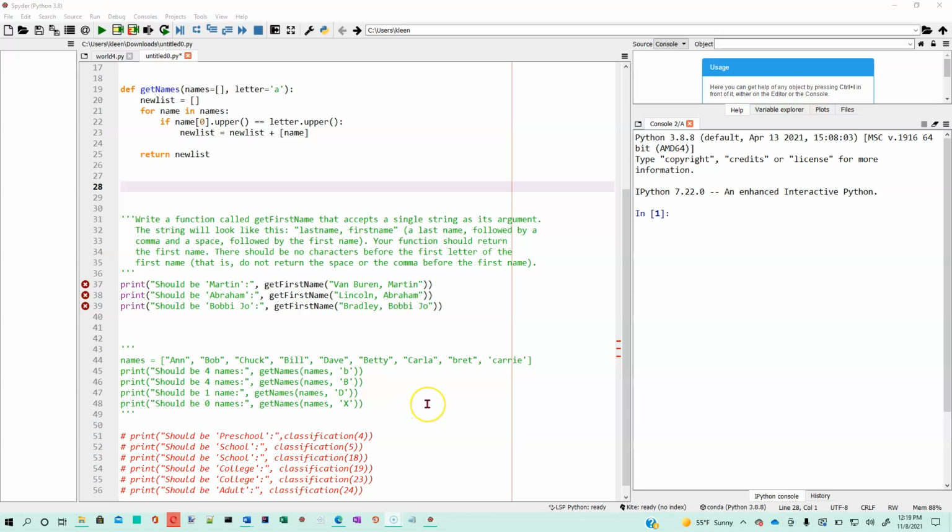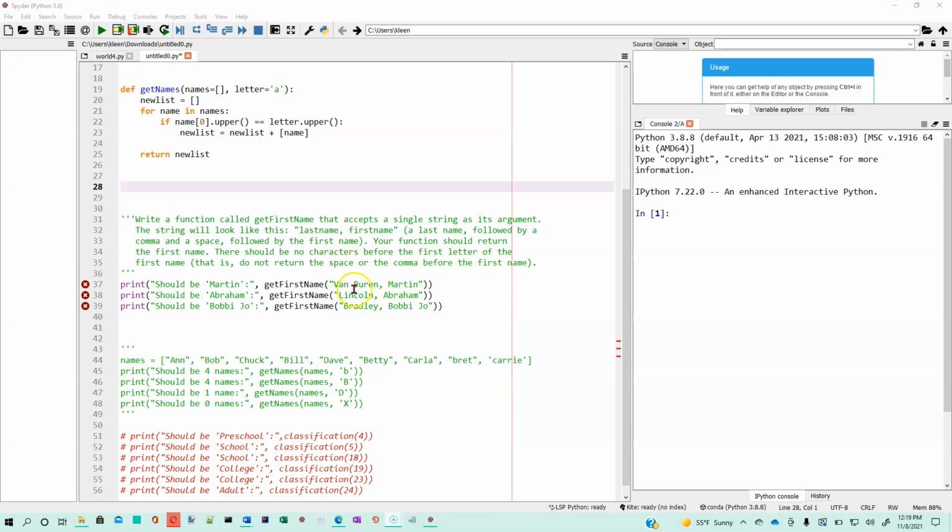This is problem number 3 on the practice test. We are to write a function called getFirstName that accepts a single string as its argument. The string will look like this: last name, comma, space, first name. And your function should return the first name. There should be no characters before the first letter of the first name. That is, do not return the space or the comma before the first name.